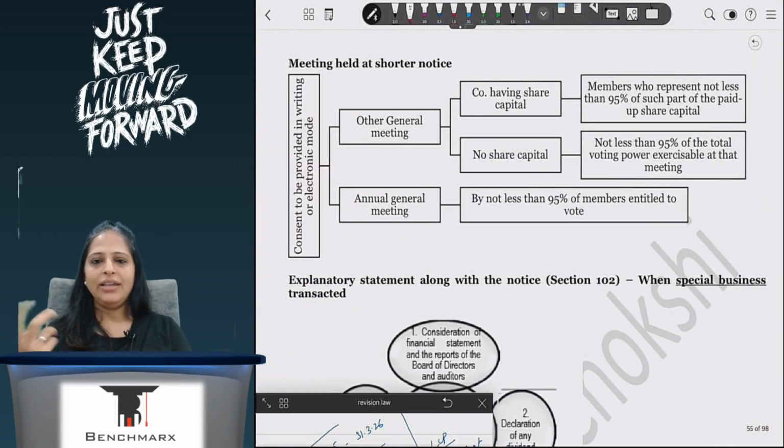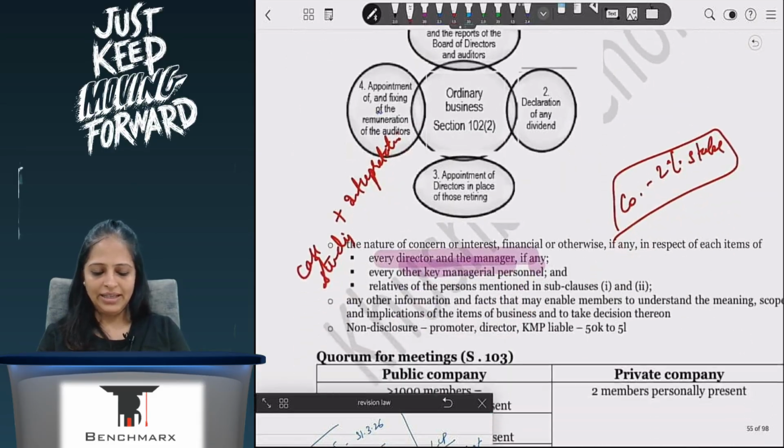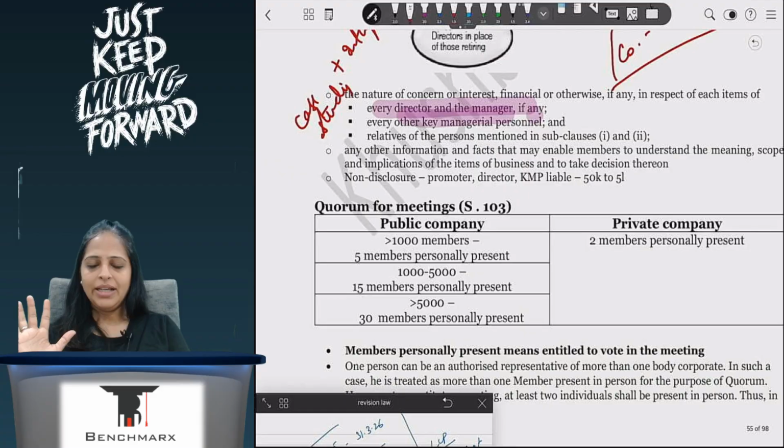It should be 21 days. For a Section 8 company it should be 14 days. But if I want to reduce my time frame, then in that case I will have to take the approval of 95% of the shareholders or voting power, and then I can send the notice. Correct? Is this clear? Now coming to quorum.